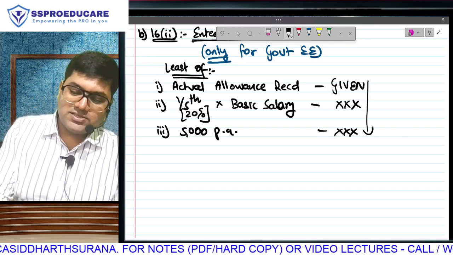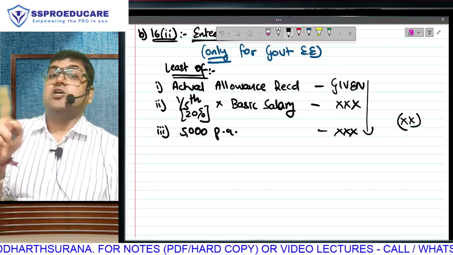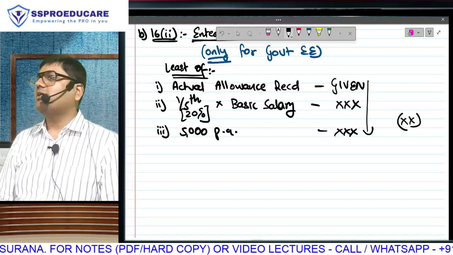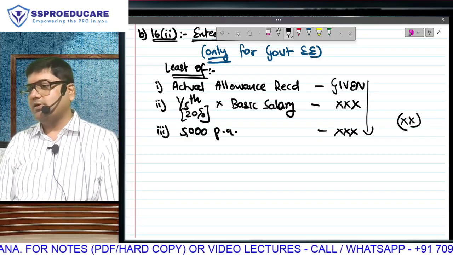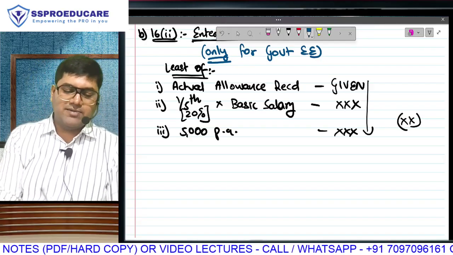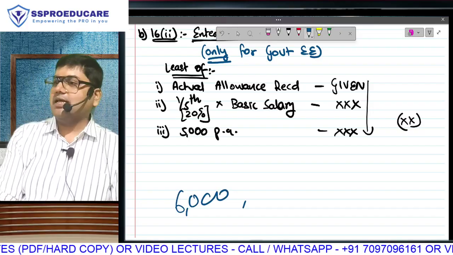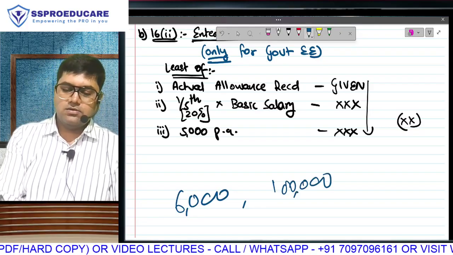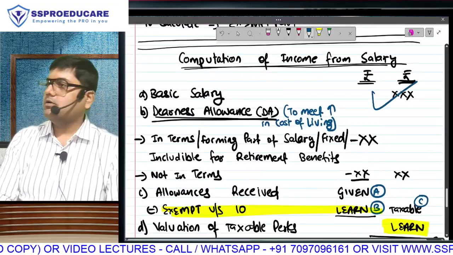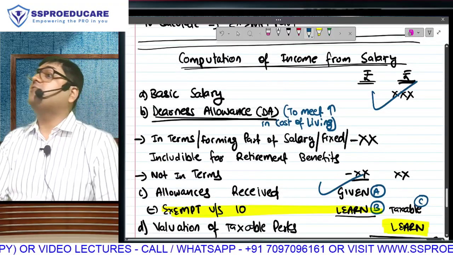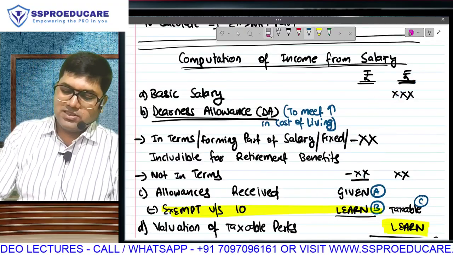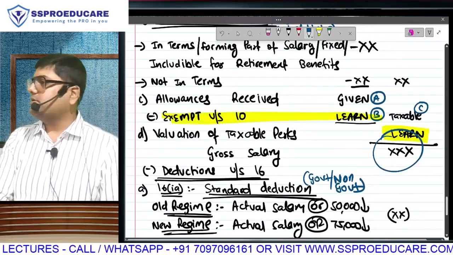Out of these three things, whichever is lowest will become tax deduction only for government employees. For non-government employees it is going to be fully taxable, no deduction. Supposing my boss is giving me 6,000 entertainment allowance and my basic salary is 1 lakh for the full year. First of all, this amount will be 1 lakh. This amount will be 6,000, which I will fully write in the outer column because no exemption, only deduction. In this total, full 6,000 will come.